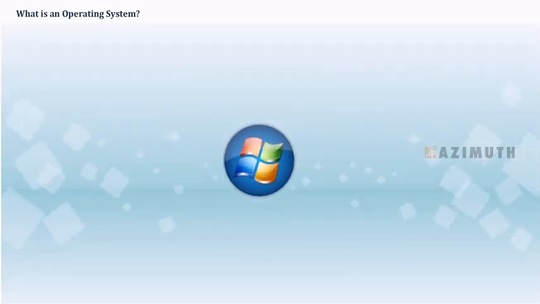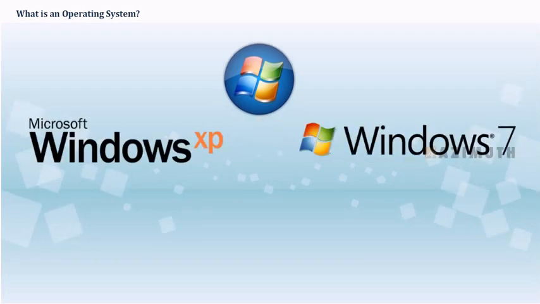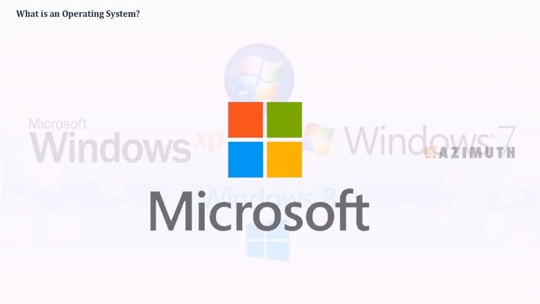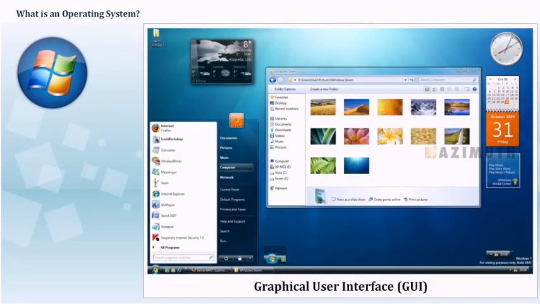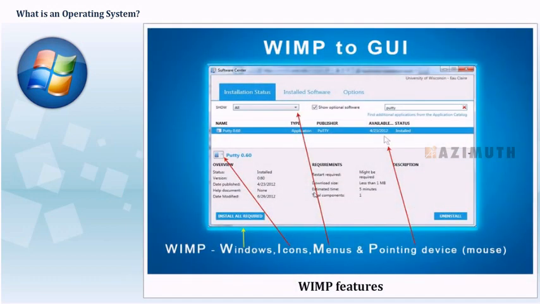Windows. The Windows operating systems, that is, Windows XP, Windows 7, and Windows 8. These are products of Microsoft. They are graphical user interface operating systems. They are user-friendly operating systems with WIMP features, that is, windows, icons, menus, and pointing device, mouse.